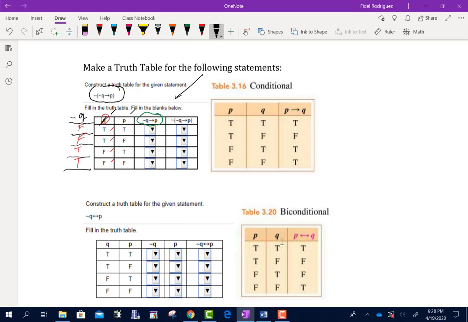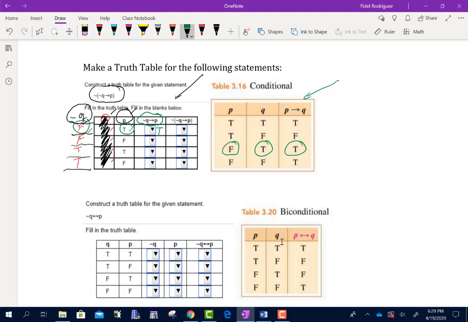So I don't really need this bit of information anymore because we've already done the not Q part. And what I'm doing is I'm looking at not Q, then P. Okay? And so what I'm going to try to do here, guys, is I'm going to try to sort of match up what I'm doing. So not Q is false and then true. So here is my statement for the arrow, right? The conditional. The first one says it's false. The second one says it's true. So I'm going to go right here. Look, this one says it's false. This one says it's true. So my answer is going to be true.